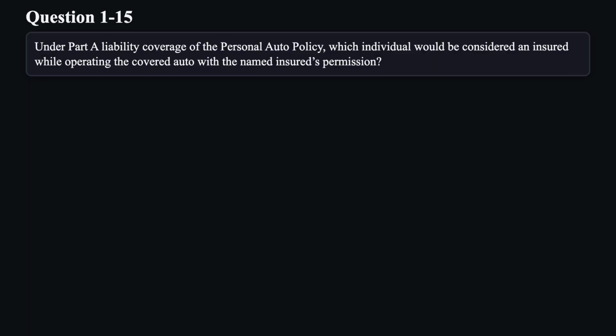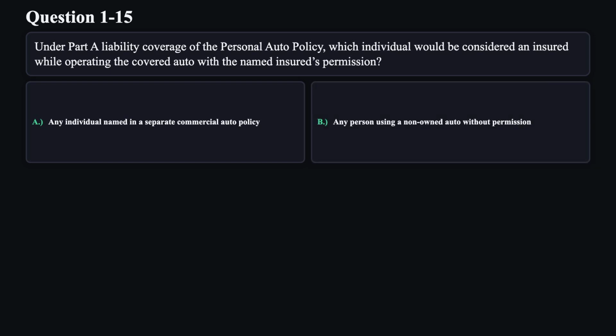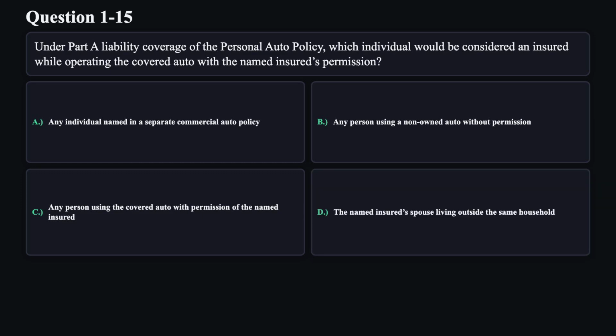Question 15. Under Part A liability coverage of the personal auto policy, which individual would be considered an insured while operating the covered auto with the named insured's permission? A. Any individual named in a separate commercial auto policy. B. Any person using a non-owned auto without permission. C. Any person using the covered auto with permission of the named insured. D. The named insured's spouse living outside the same household.